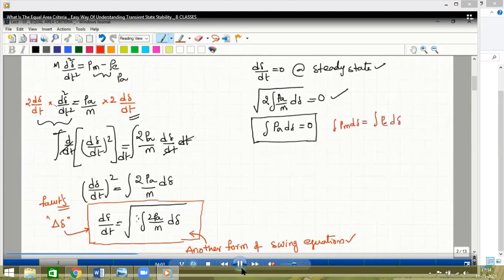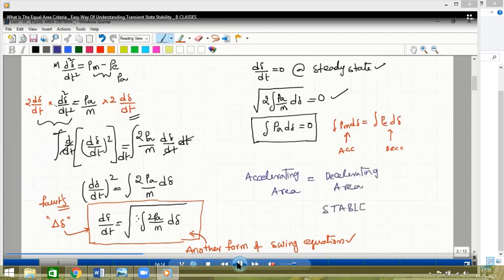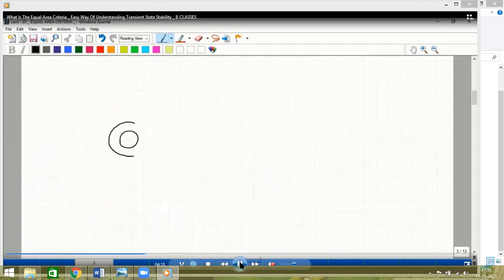It is under steady state. Therefore, integration, the total net power. So under steady state condition, the acceleration is equal to deceleration. That means the rotor can move forward or backward. So the accelerating power is equal to the decelerating power. Mechanical power is equal to electrical power.